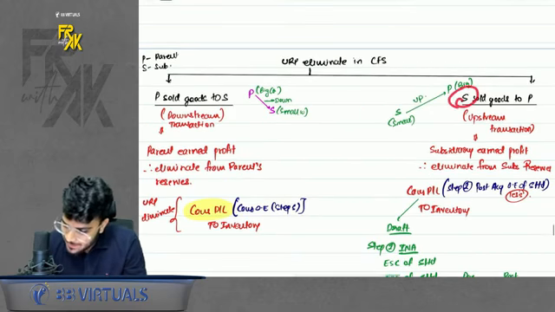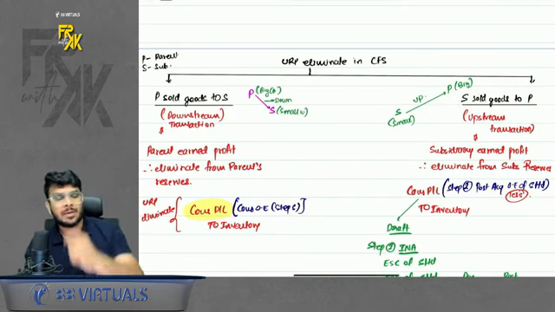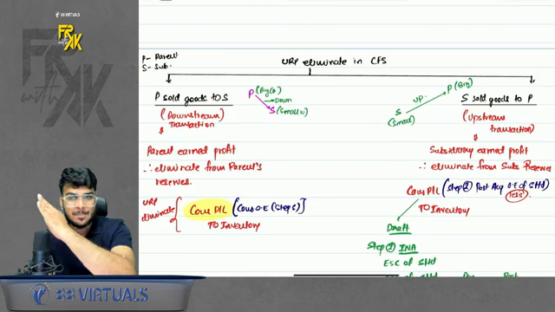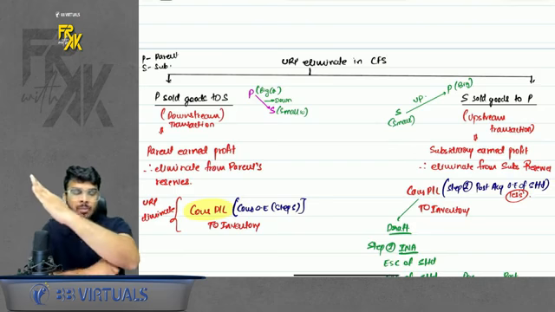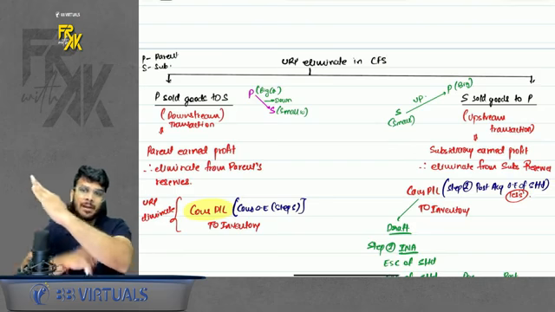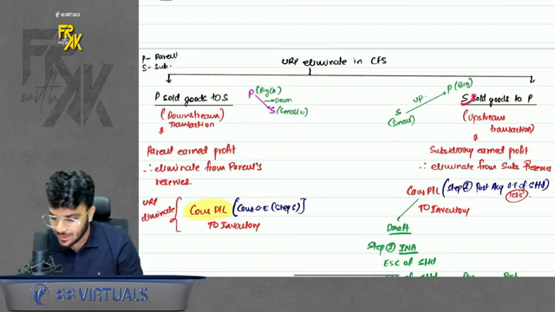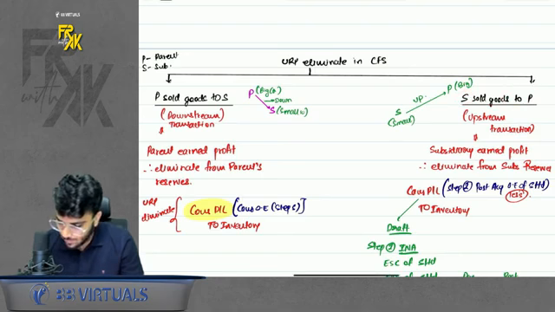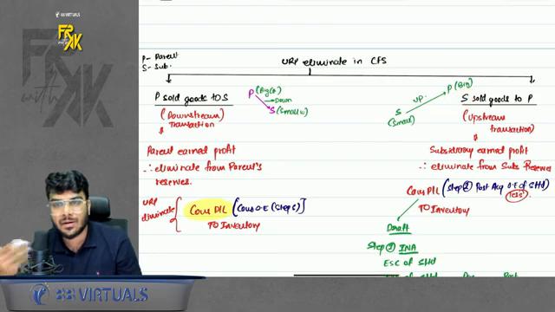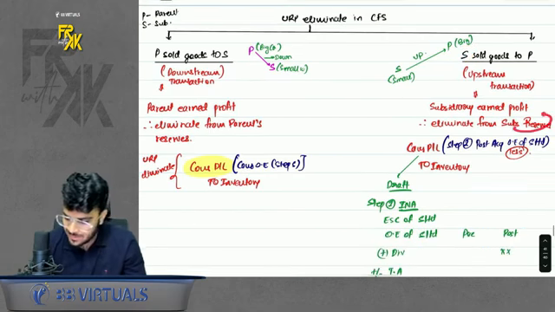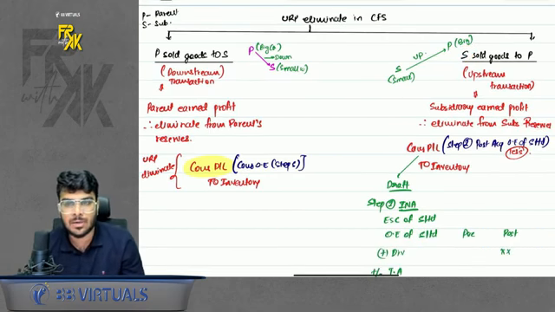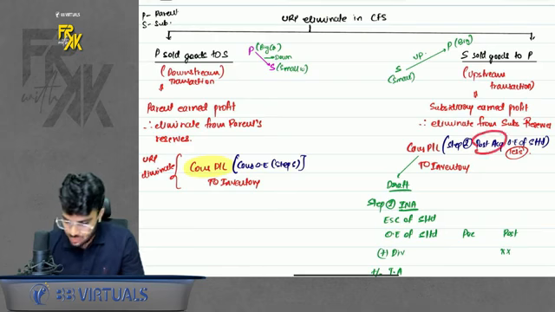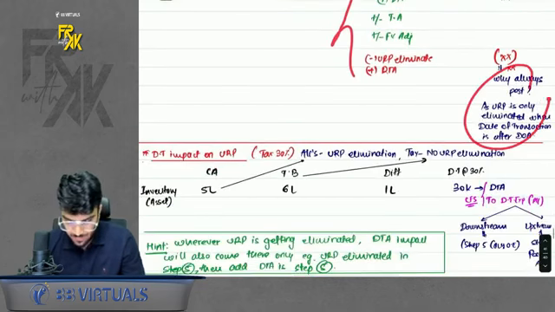When subsidiary sells the goods to parent, it is an upstream transaction. Why? The subsidiary is a small company compared to the parent. So small company selling to big company, subsidiary to parent, upstream. So when S sells the goods to P, it is an upstream transaction. In this, can I say subsidiary earned the profit? So we will eliminate from the subsidiary's reserve. That is step number 2, and that also from the post side. We also discussed why we do that.